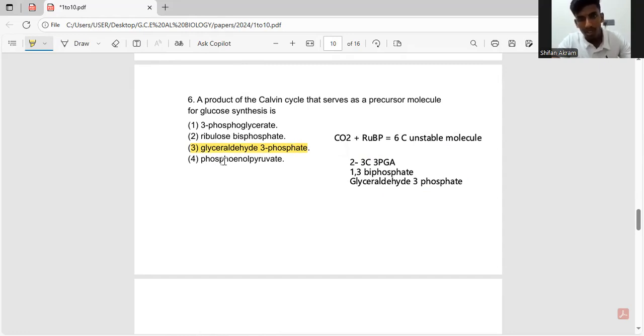Because of photorespiration, as I explained earlier, which uses oxygen instead of carbon dioxide, phosphoenol pyruvate is used to concentrate the carbon dioxide, because phosphoenol pyruvate can only bind with carbon dioxide and not oxygen. So even in conditions where CO2 is really low, it only binds with CO2. So phosphoenol pyruvate is the carbon acceptor in the C4 pathway, and it has nothing to do with being the precursor molecule.